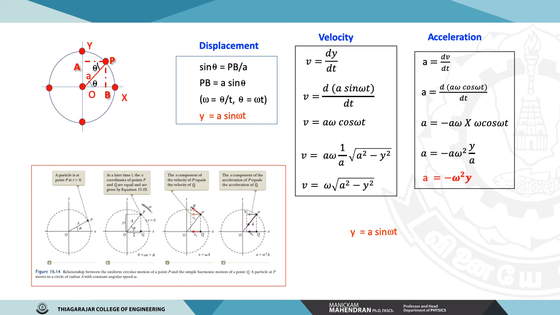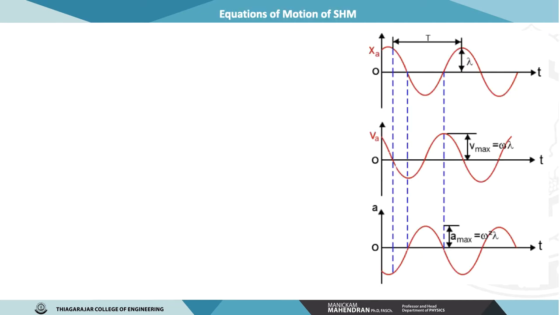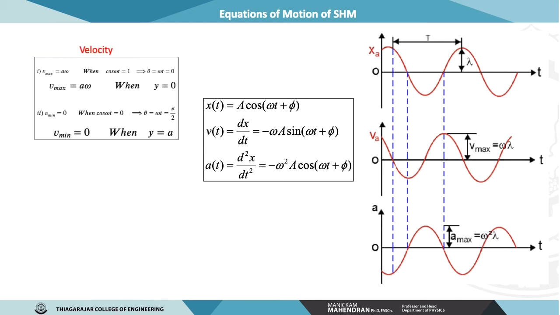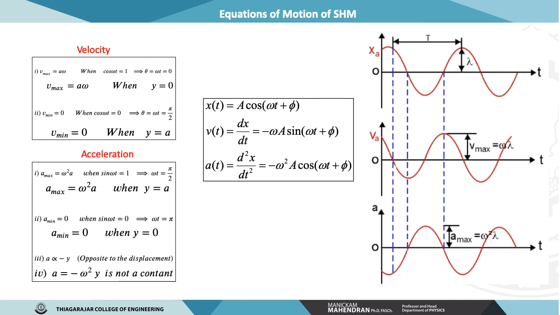Fine, perfect. So these are some of the equations. Now we are going to express the equations of motion, like the velocity expression and the acceleration expression, graphically. These are what we discussed in the previous derivation.